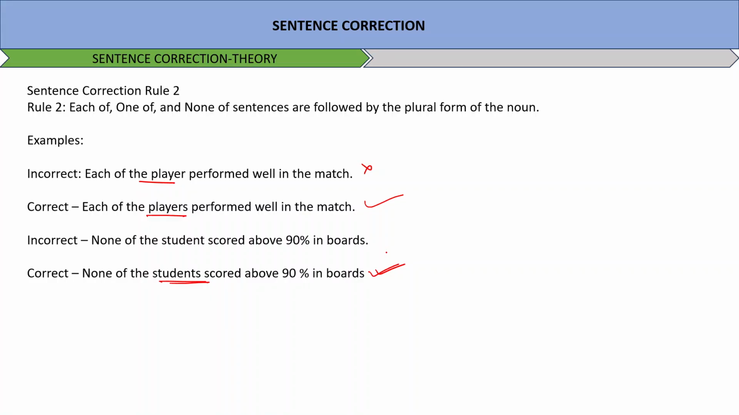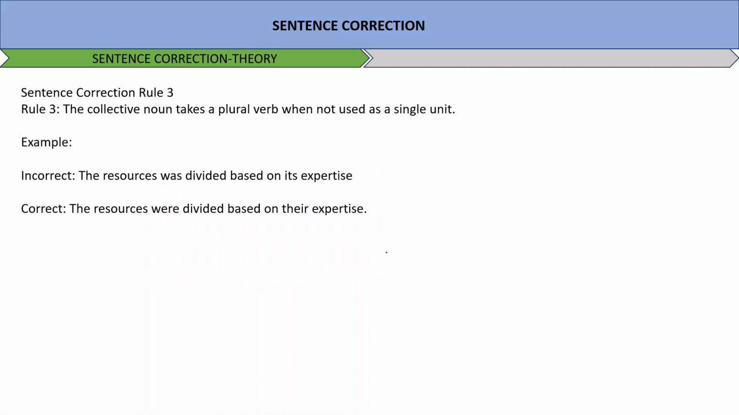So remembering this will always be a plus one for you: each of, any of, every of, none of, these will always be followed by a plural noun but a singular verb. Now rule number 3 says the collective noun takes a plural verb when not used as a single unit. For example, the resources was divided based on its expertise. Now the correct answer would be the resources were divided, which means it was given to all. So this is giving you a collective meaning. The resources were divided based on their expertise.